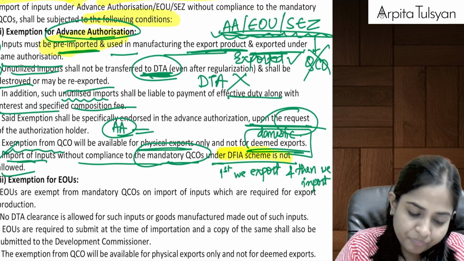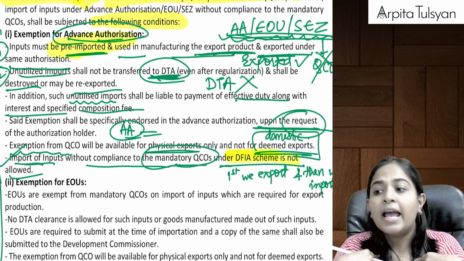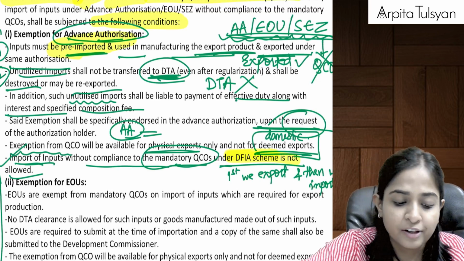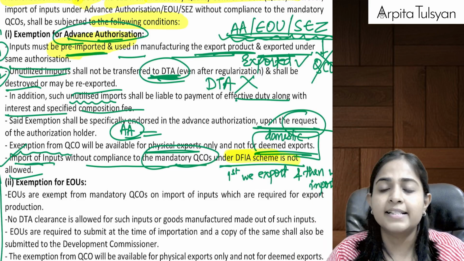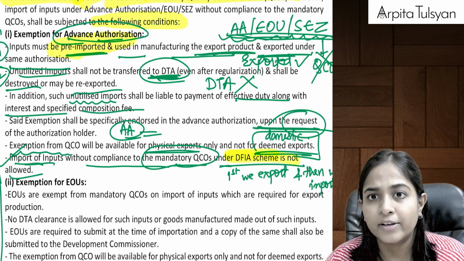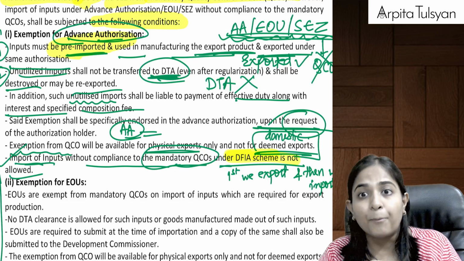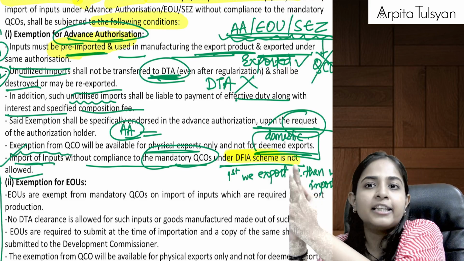So if a person has taken advanced authorization, and I don't want to fulfill the quality control orders, meaning I don't want to meet the quality standards, then they are telling, no problem, you will get this exemption on request, but whatever you are importing, manufacture something out of it and everything should be exported.